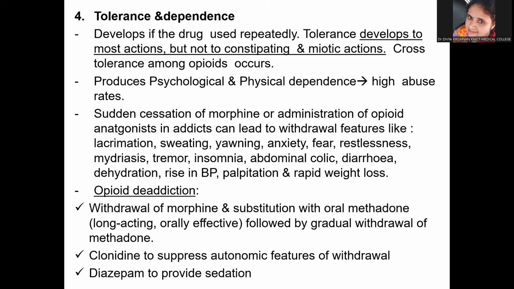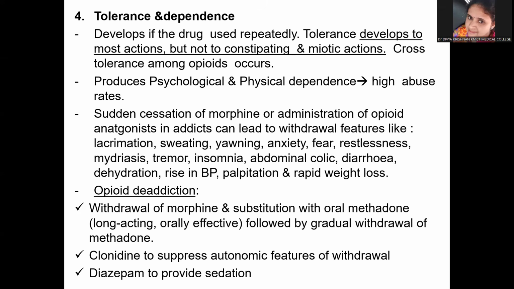This is not a favorable tolerance. We would rather have tolerance developed to constipation and meiosis than to the analgesic action. So the therapeutic action, we don't want tolerance developing to. We rather want tolerance developing to the unwanted action. But here in this case, it is a reverse. Again, cross tolerance can occur among opioids. That means somebody who is tolerant to morphine can also be tolerant to other opioids like pethidine, heroin, etc.